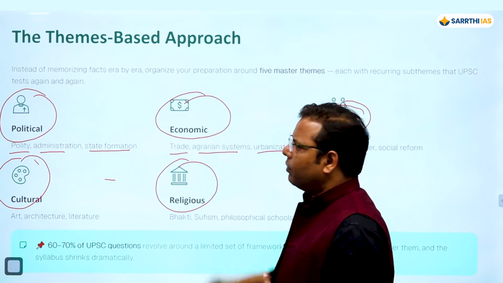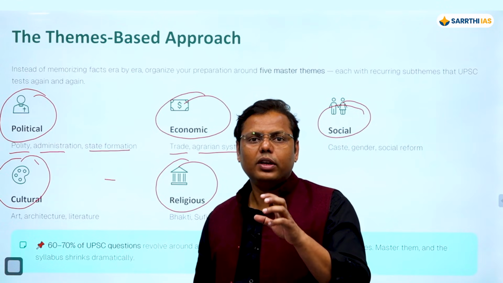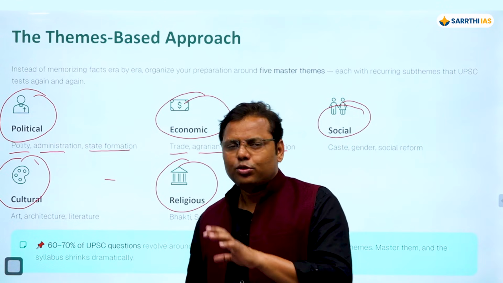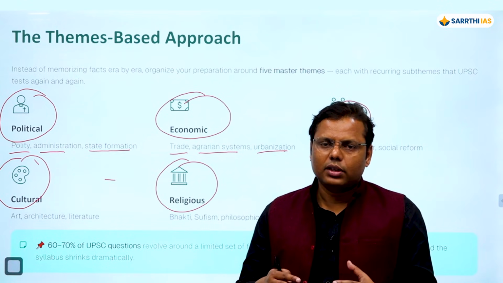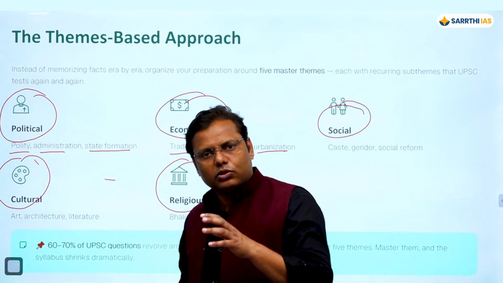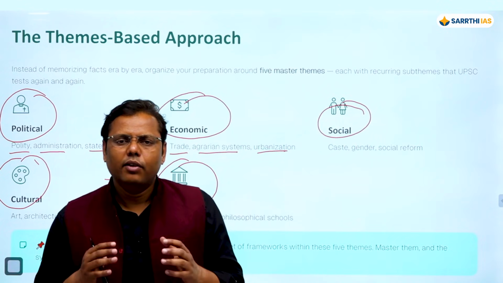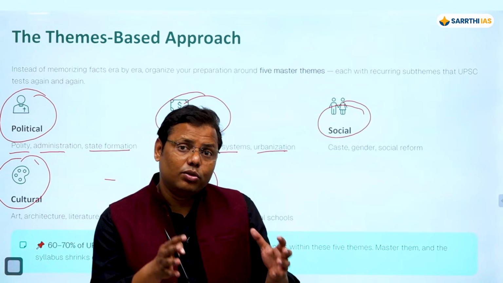So that's how, first of all, you divide the syllabus into multiple themes, and then within these themes you need to find some sub-themes also. So these are not related to the syllabus. Understand the point. These are not related to the syllabus, these are related to society. Since in history optional you have been studying about society, first of all understand what the bigger themes are, what history as a discipline is trying to cover.